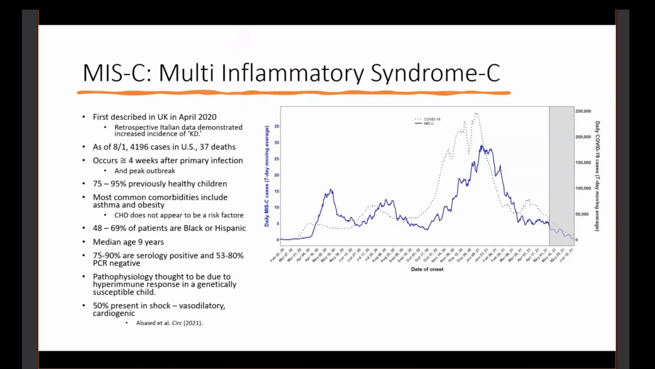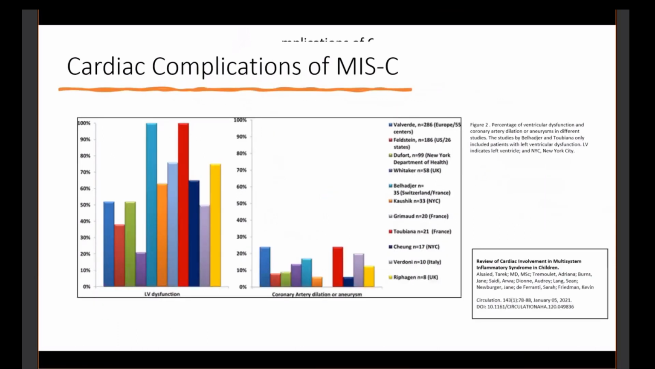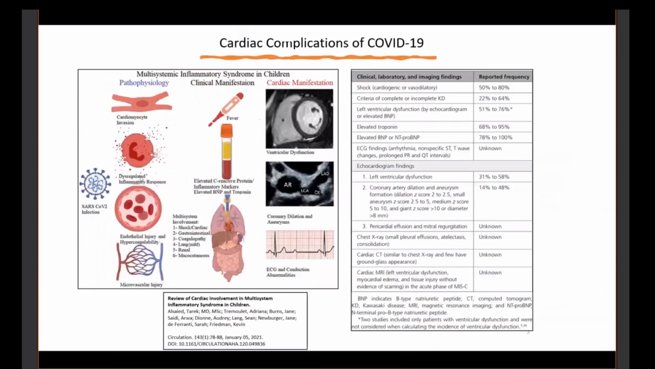So you'll see that this is a very similar slide to the primary, except it doesn't have that initial cardiac myocyte invasion. We think it's more of a dysregulated inflammatory response resulting in endothelial injury and then microvessel injury, resulting in ventricular dysfunction and then coronary artery dilation, as well as conduction abnormalities.